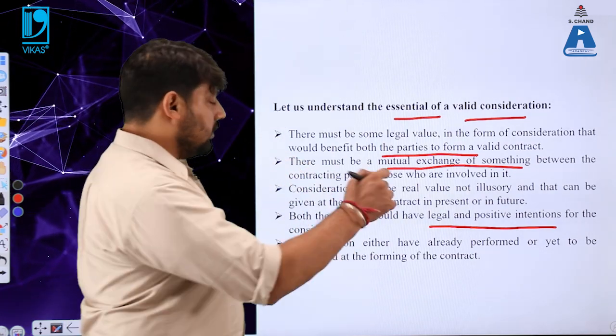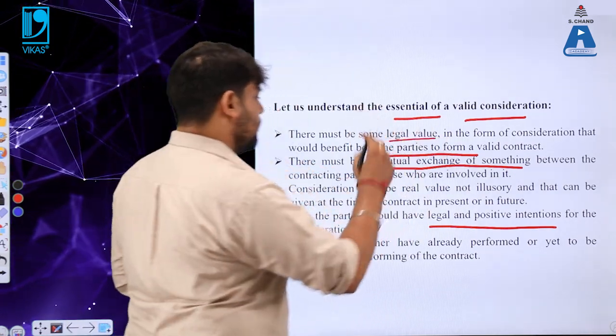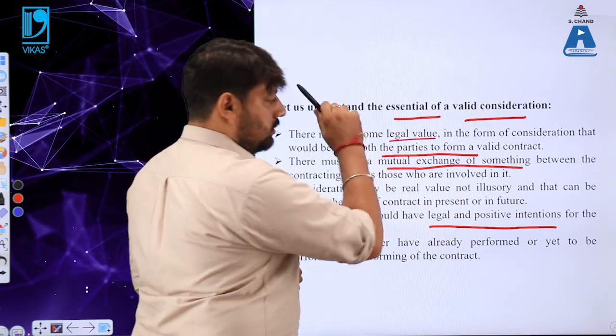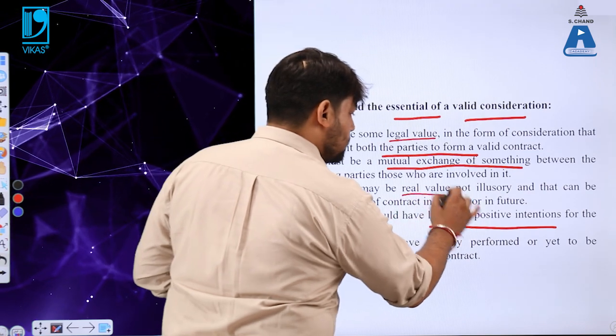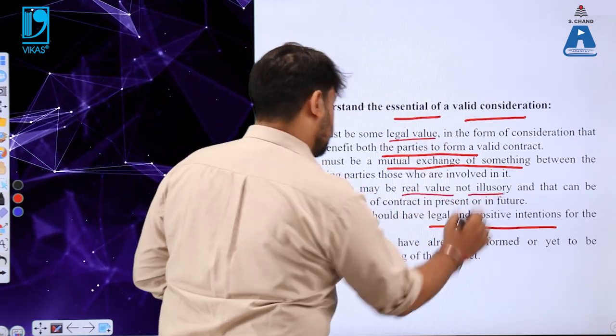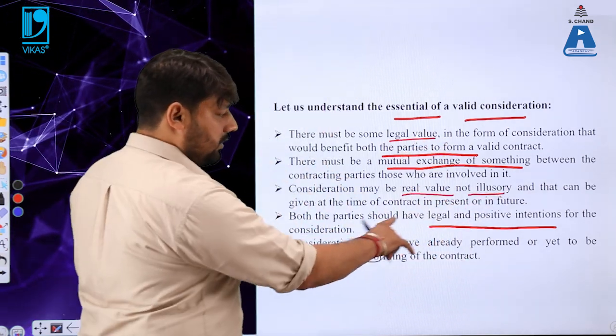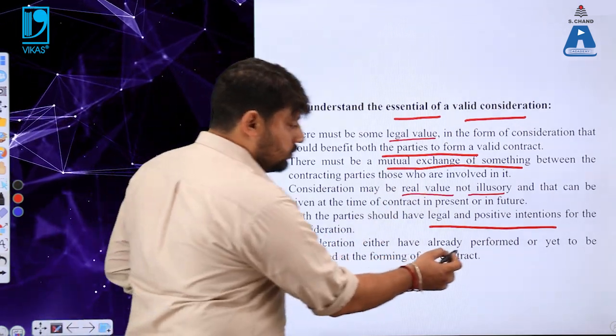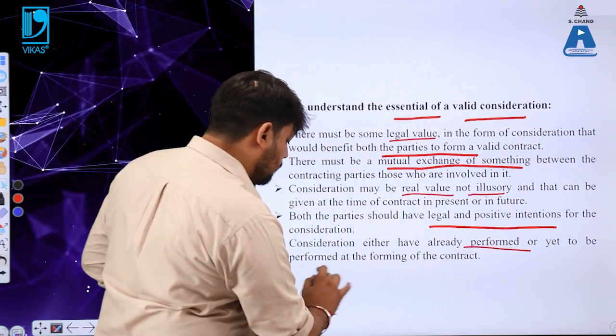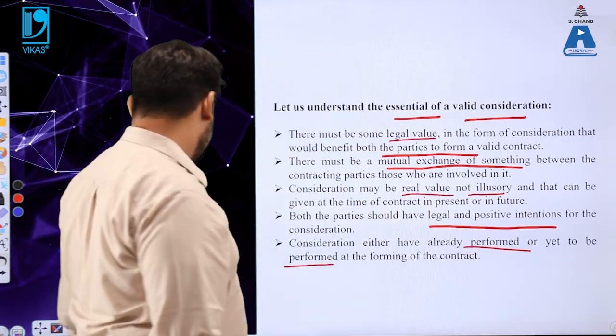What is the number one? There must be some legal value. What is the number two? There should be mutual exchange between the parties. Number three, there must be a real value and it should not be illusionary. Number four, both the parties should have legal and positive intentions. And number five is either it should be executed or executory. I hope this particular slide is clear to you.